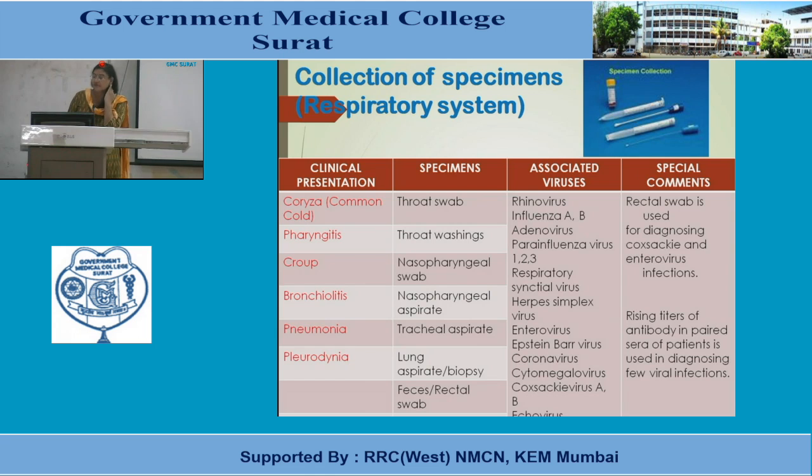In case of certain respiratory viruses, the rectal swab is used, like in case of Coxsackie virus and enterovirus infections. And rising titer of antibody in paired sera of the patient is used in diagnosing a few viral infections. So a single test of antibody is not of much importance. If we collect two samples 15 days apart or 2 weeks apart, these are known as paired sera. And if there is a rising titer or falling titer, then it indicates that an acute infection is going on.